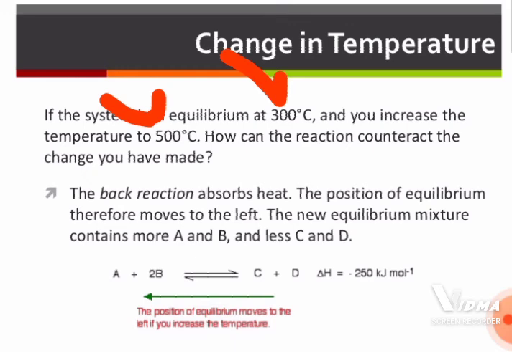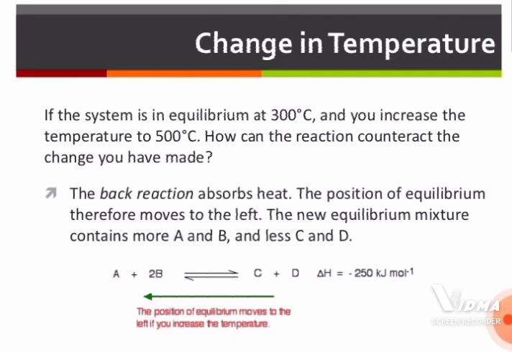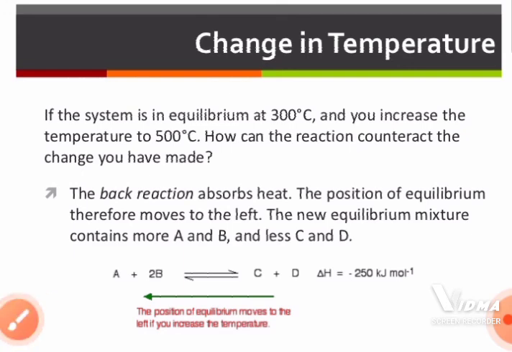in that case the back reaction absorbs heat, meaning the position of equilibrium therefore moves to the left, because the backward reaction is going to absorb this excess heat, thereby reducing the temperature, and the new equilibrium mixture contains more A and B and less C and D. So, by favoring the reaction in the backward direction, the system can cope with that high temperature and reduce the temperature.